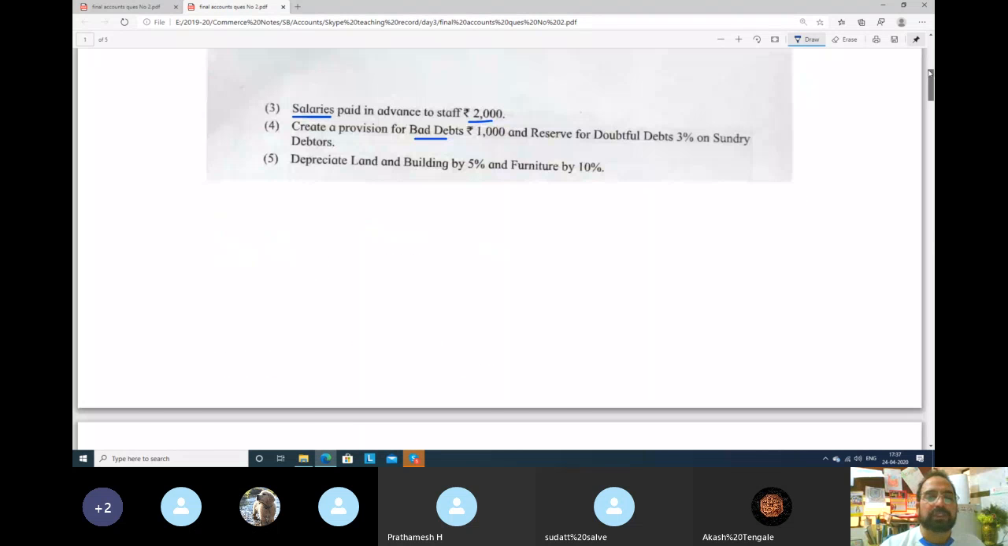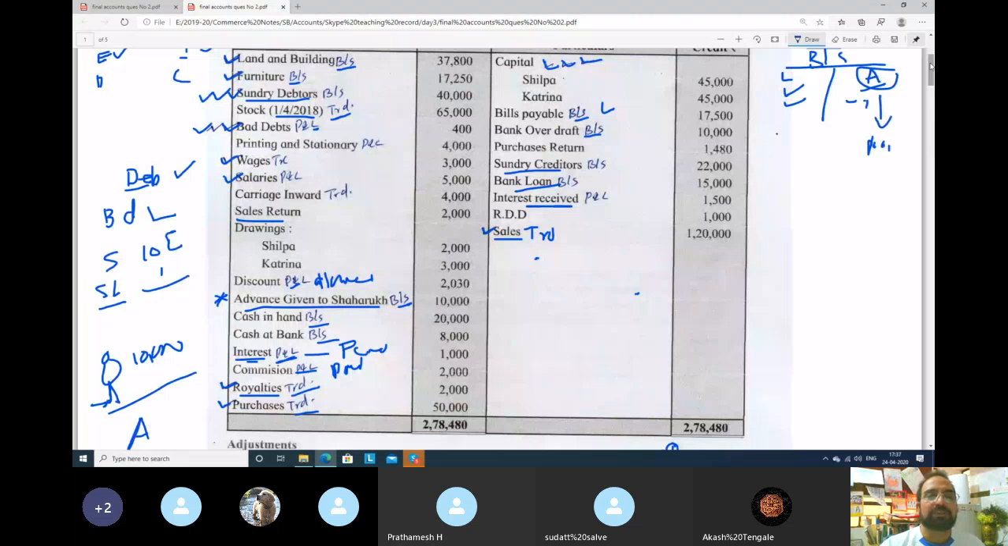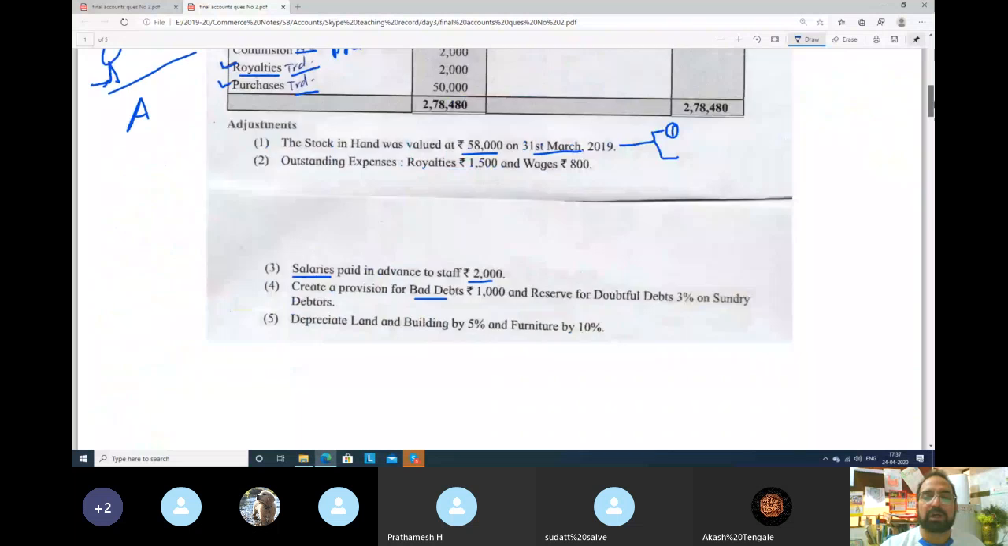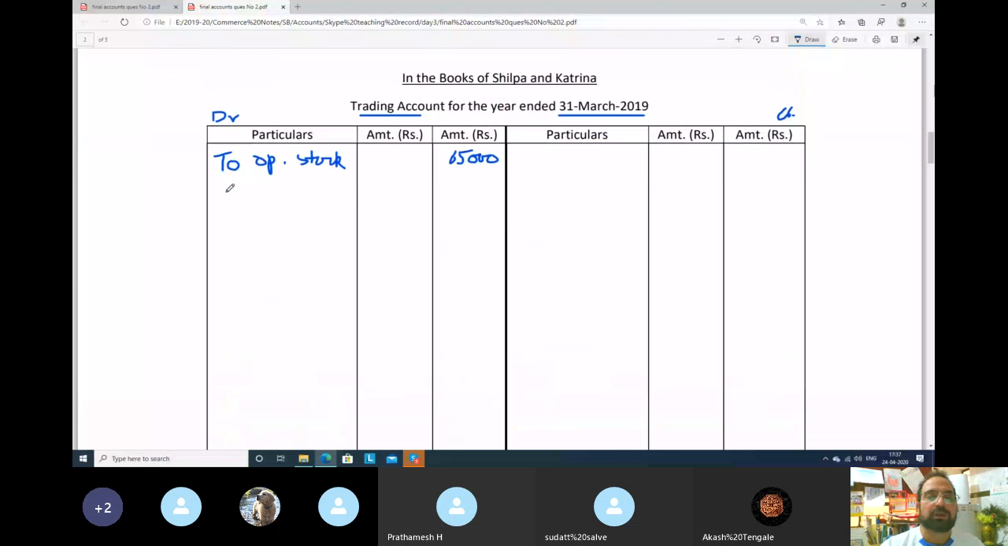Right, guys. Next, wages. Wages is paid to workers who work in the factory. So factory means trading account. Wages will go 3,000 to trading. Is there any tick? Yes, there is one tick. So we will go to trading account. To wages amount 3,000. There is one tick, so we will leave one line and we will make. So where there is no tick, that amount will go directly to the outer column.